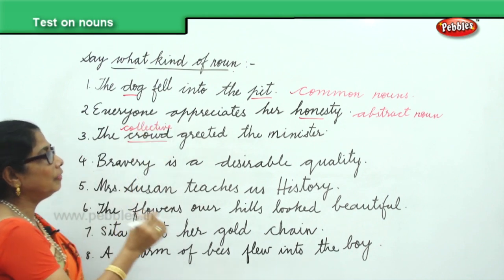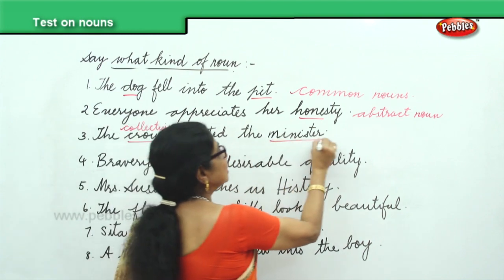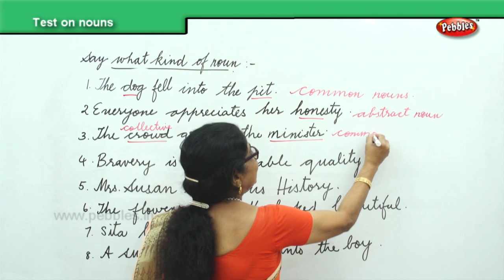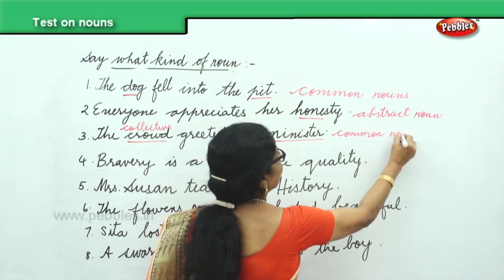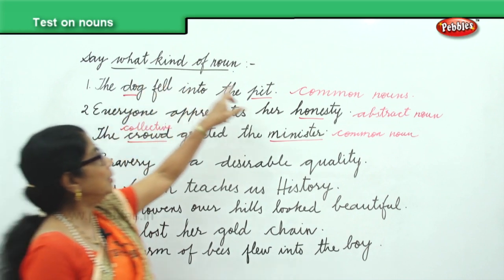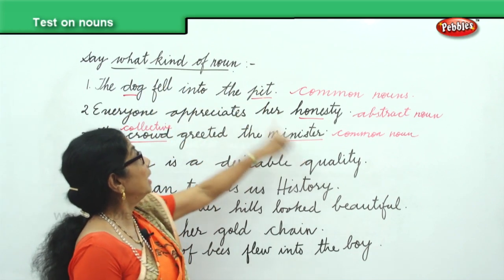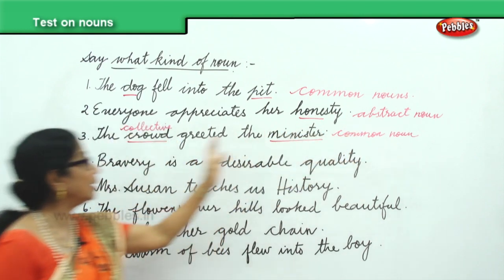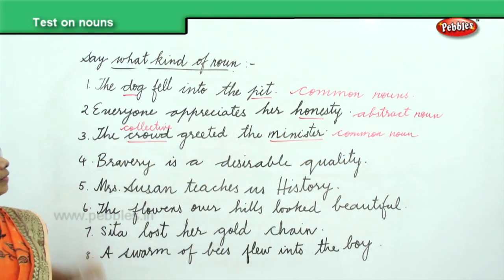Crowd is a collective noun. And then we have a minister. That's a common noun. Any minister, common noun. So far we have common noun, pit, common noun, pit, and dog and minister. Honesty, abstract noun, and crowd, we have collective noun.